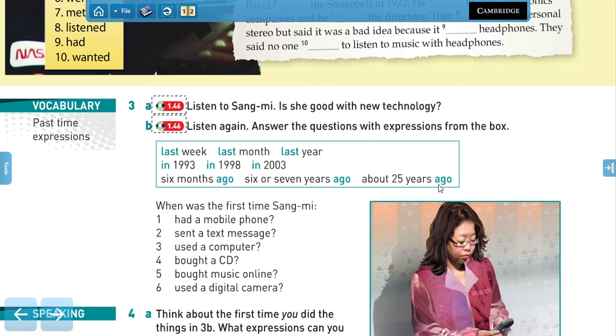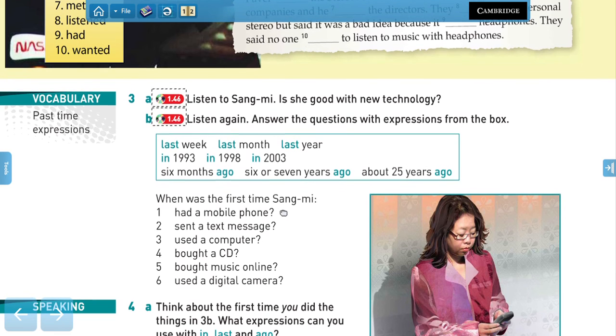And then we have a second activity, which is to say when was the first time Sang-mi did these things. When was the first time she had a mobile phone, she sent a text message, she used a computer, the first time she bought a CD, and you have to say when, the time, right? If you pay attention here in the box, we have three different ways of talking about time. Yes, we have the word last week, last month, last year, right? Which means pasado, right? La semana pasada, el mes pasado, el año pasado.